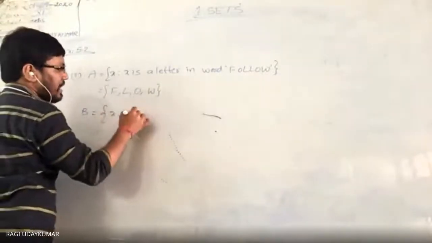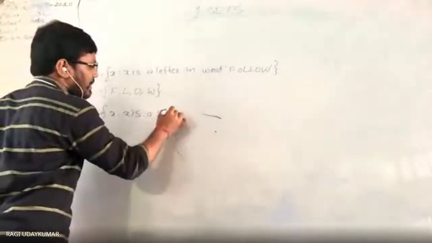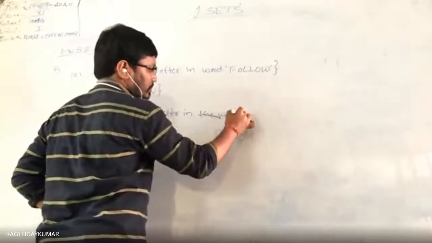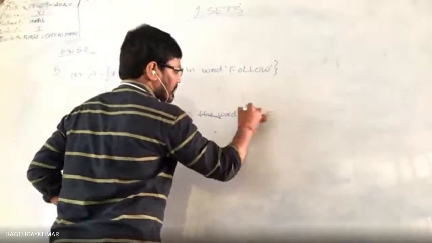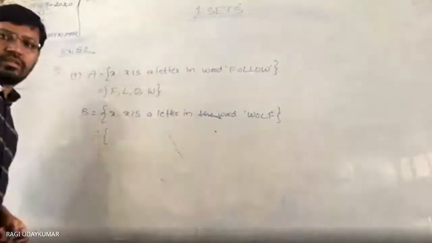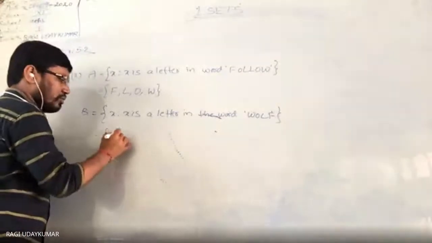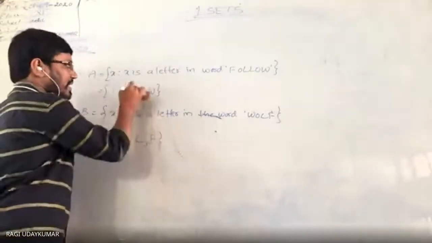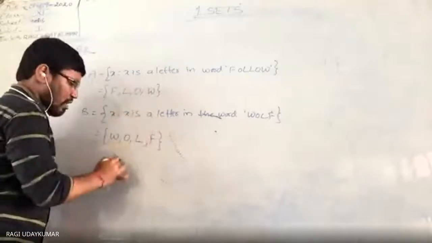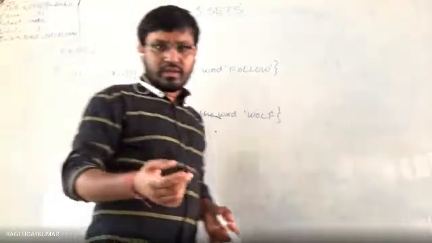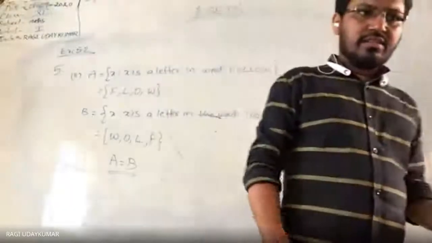The second one is given: x such that x is a letter in the word WOLF. So what do you get here in this case? W, O, L, F. The same elements are there here and here, so these two are equal sets. Order may be a difference.